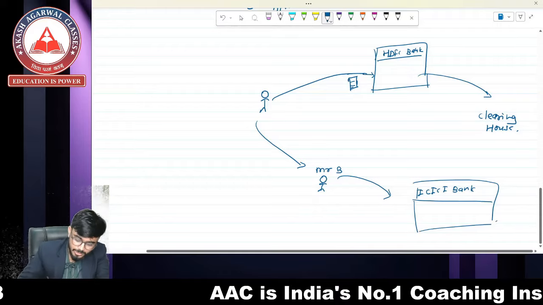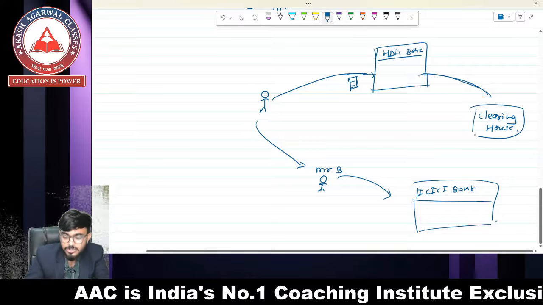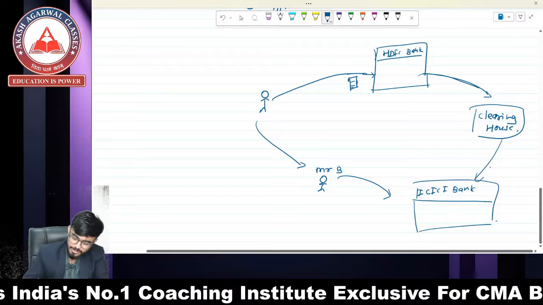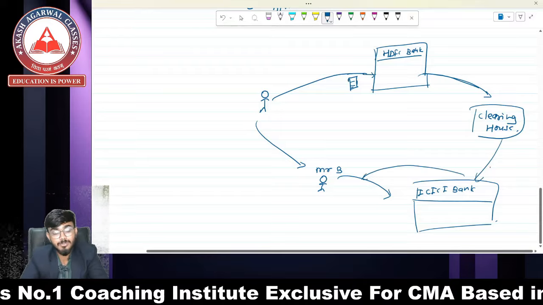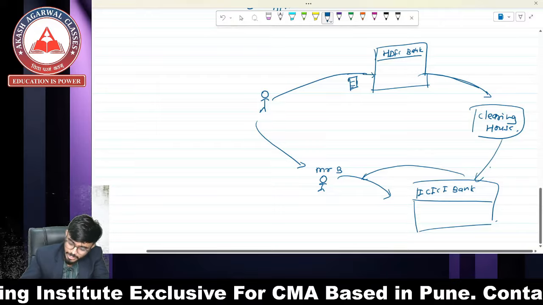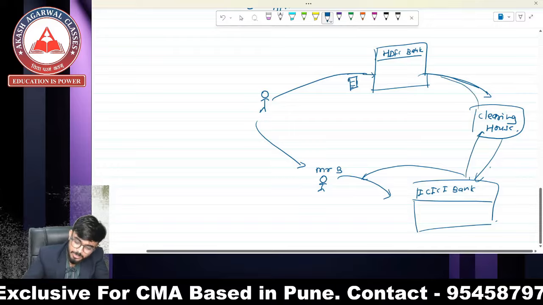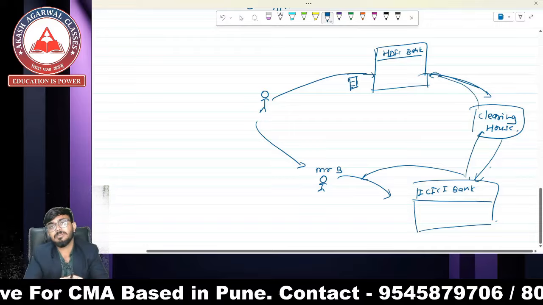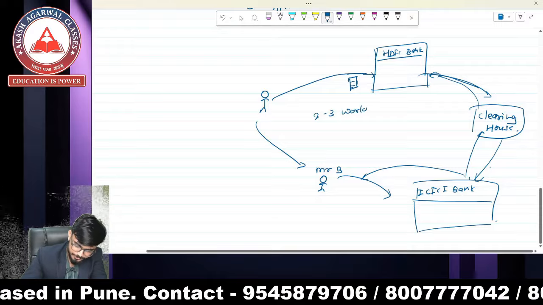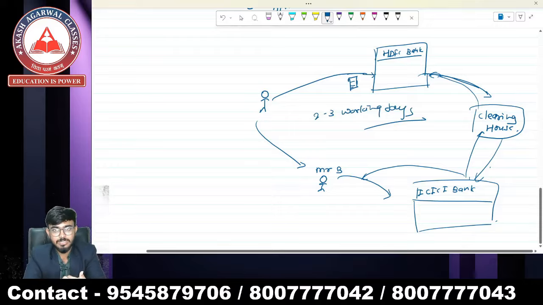So what will happen? Your bank will deposit this check to the clearing house. Clearing house will go to the ICICI Bank and will check that Mr. B has a sufficient amount to make payment of this check. After then, clearing house will collect the money from ICICI Bank and deposit in my account in a SDFC Bank. So it takes 2 to 3 working days.